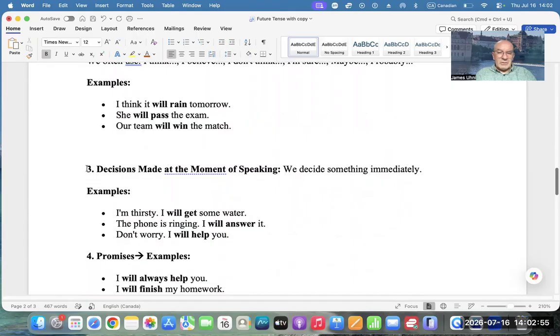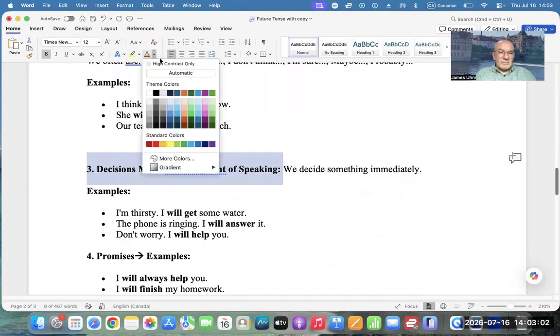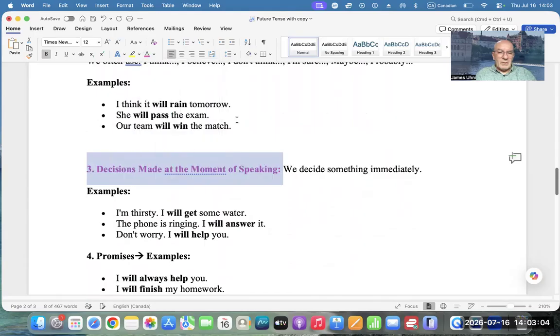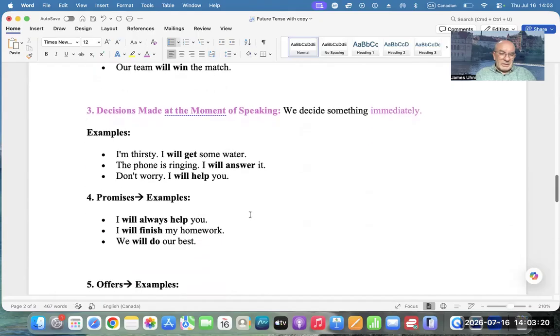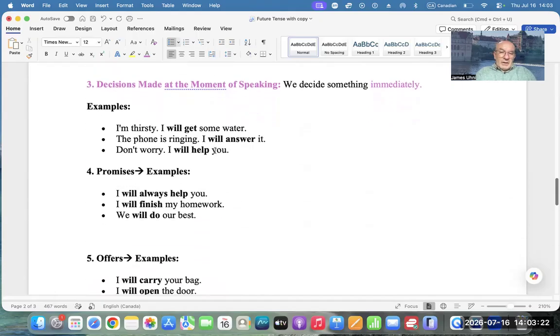And then we have decisions made at the moment of speaking. So let's make this one pink. We decide something immediately. That is important because we decided to do it now. Okay? And here are examples, three examples actually. Then we have promises.